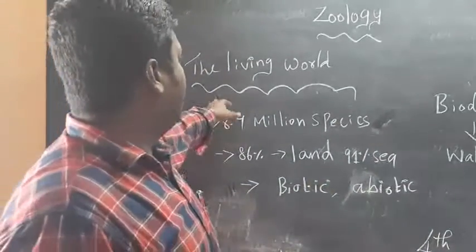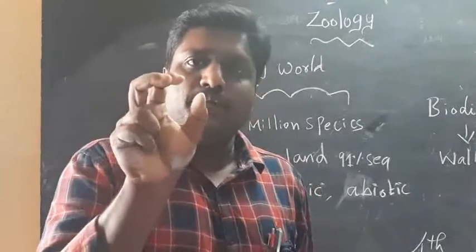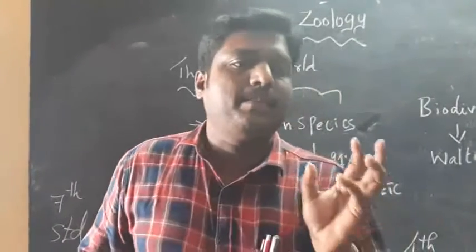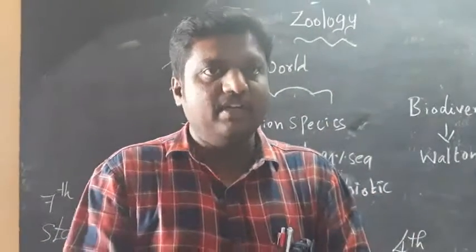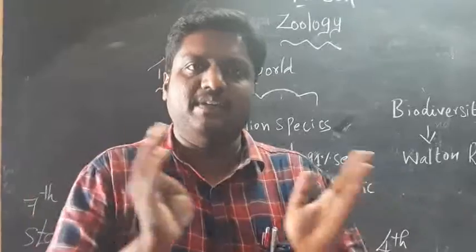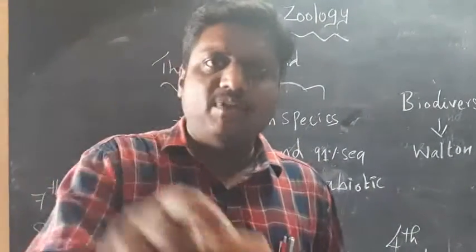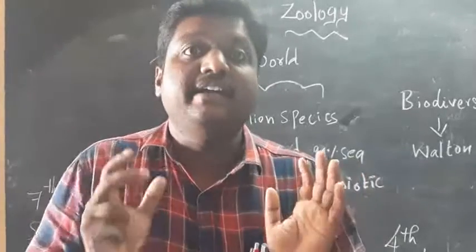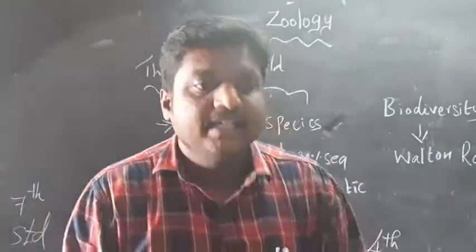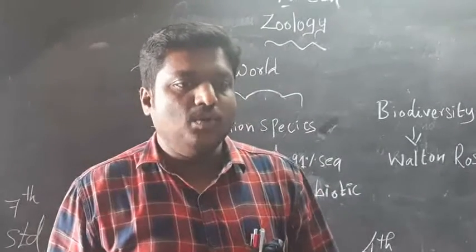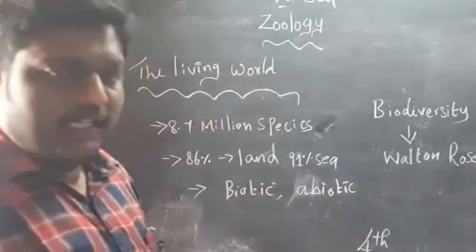Today our topic is the living world. In this topic, what are the learning objectives? Learn the importance of the living world and its diversity. What are the living things present in the living world, and what is the diversity? Diversity means the differences between the living things. Then understand the need for classification, create interest in systematics, and understand the importance of taxonomy for classification of animals. Then the key rules of nomenclature. First, let us see some introduction.